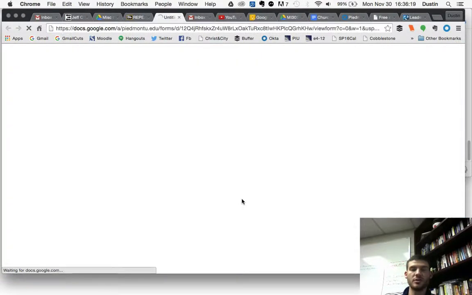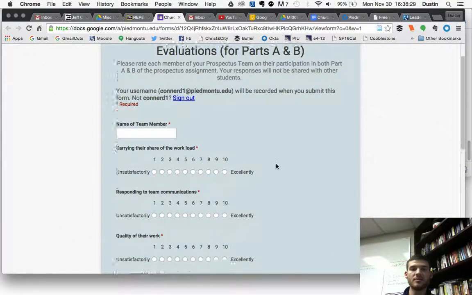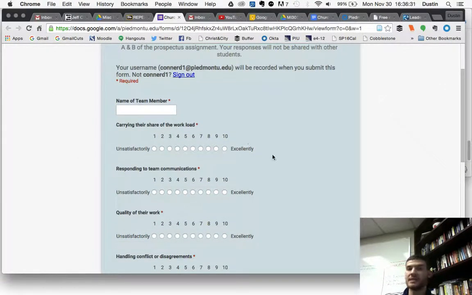You will submit your team's participation evaluation. This simply goes to a Google form that you will fill out on behalf of the other members of your team and yourself. You'll put the name of the team member and you'll give them a scale of 1 to 10 grade.